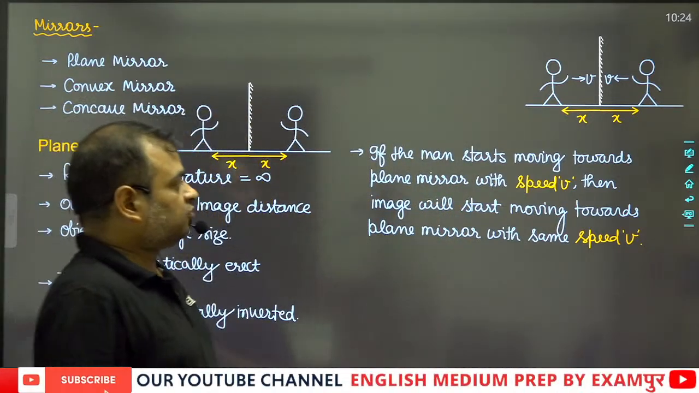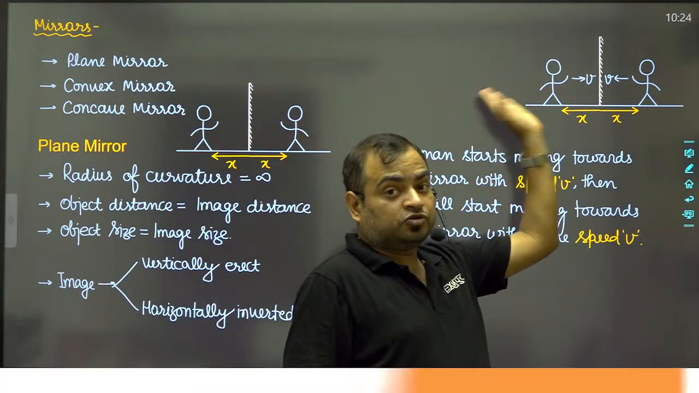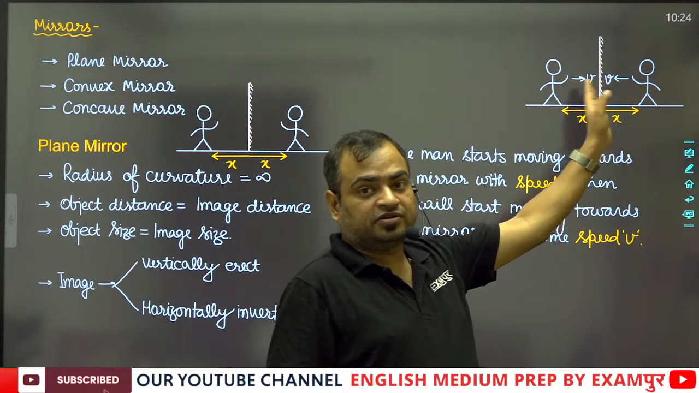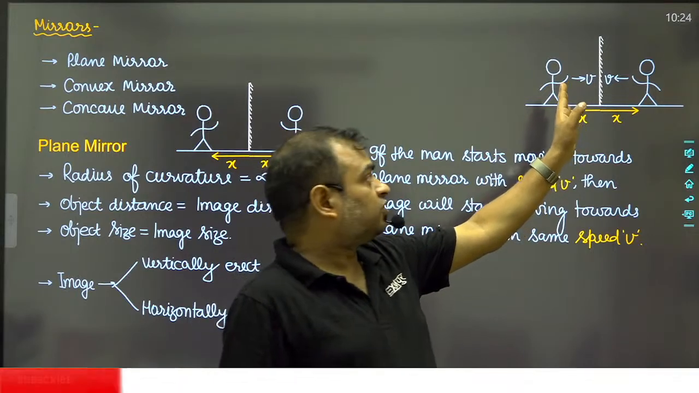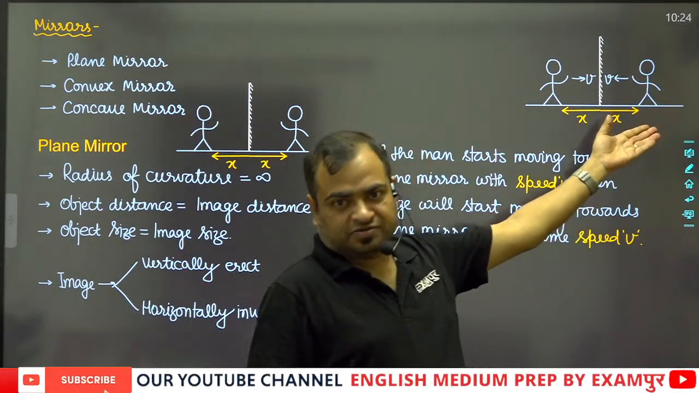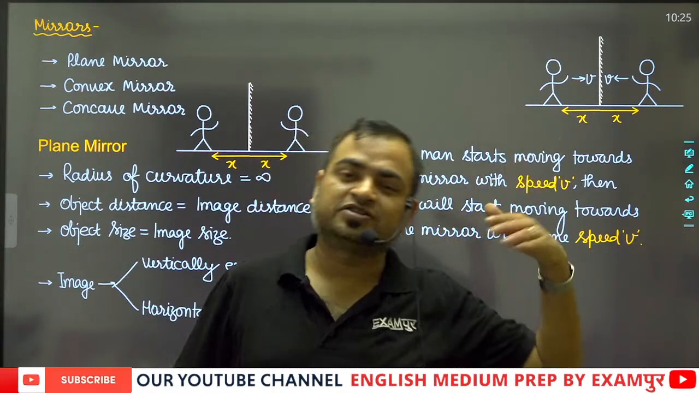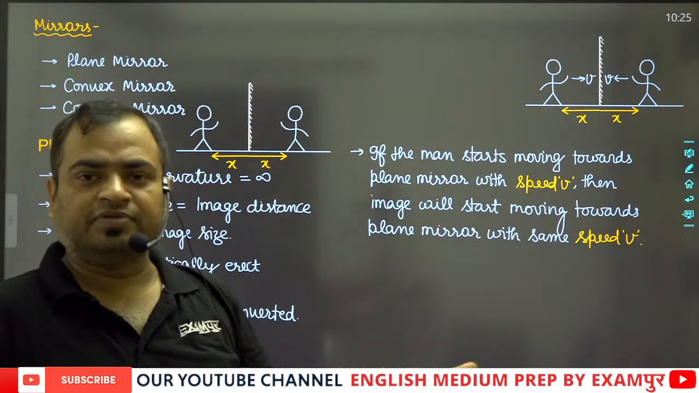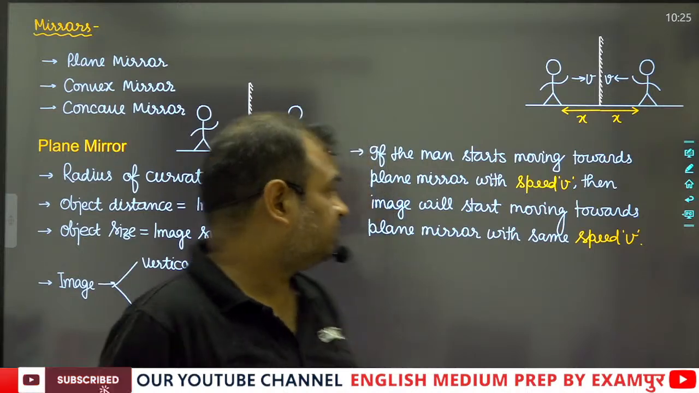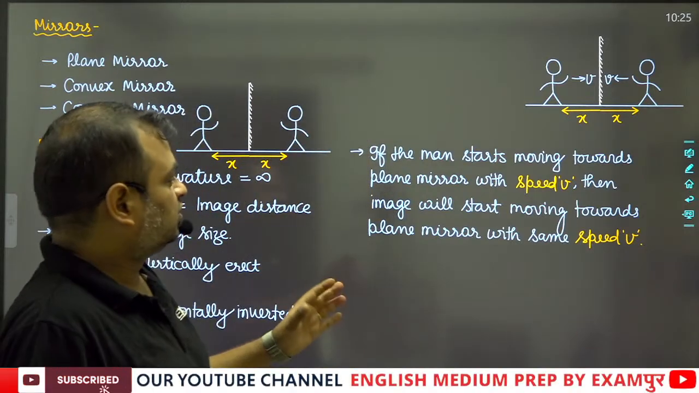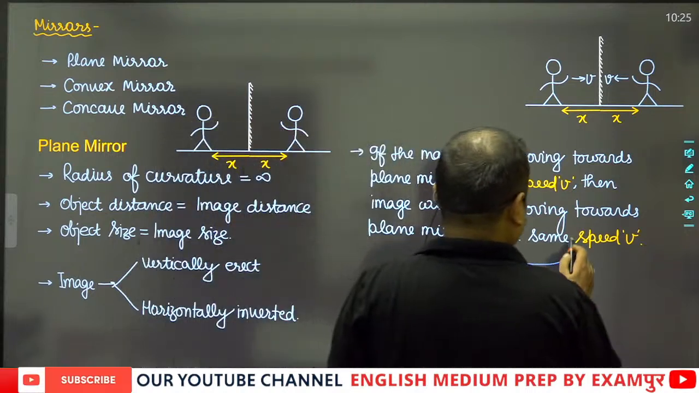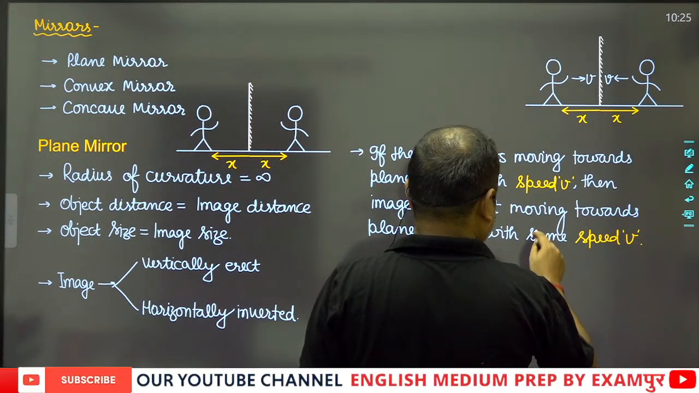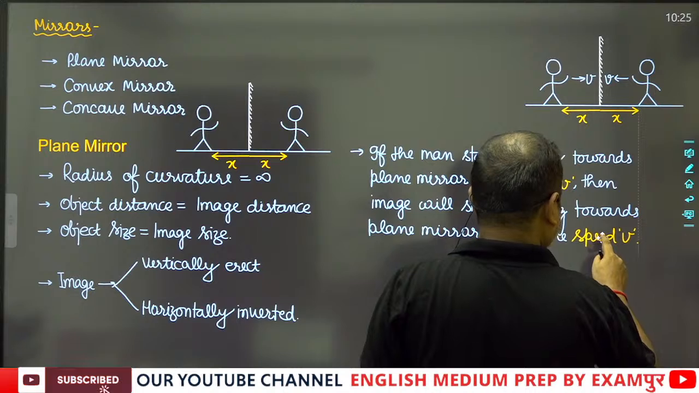If we talk about this man going towards the plane mirror with velocity v, and the image of this man is also coming with velocity v towards the plane mirror, then what will be the speed of this image with respect to this man? Then obviously you will see that v plus v will be equal to 2v. It can be calculated with the help of relative motion. So this is the concept, and I'm sure that you understand this.